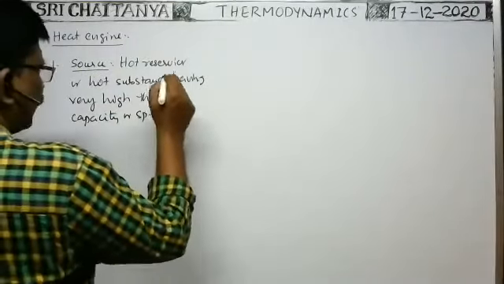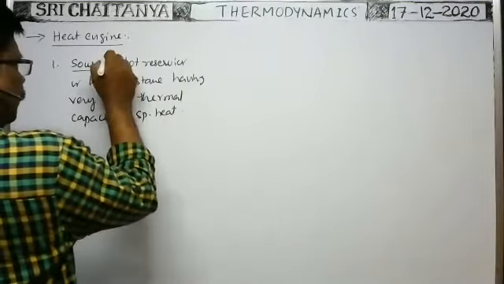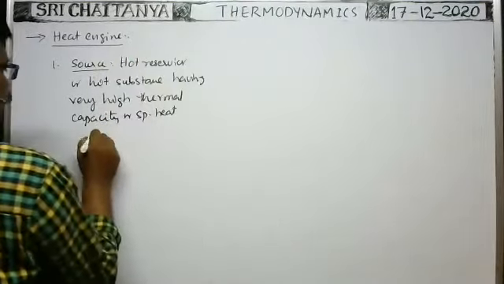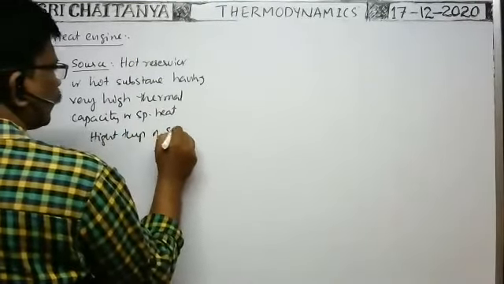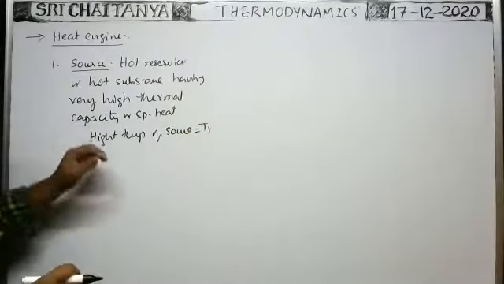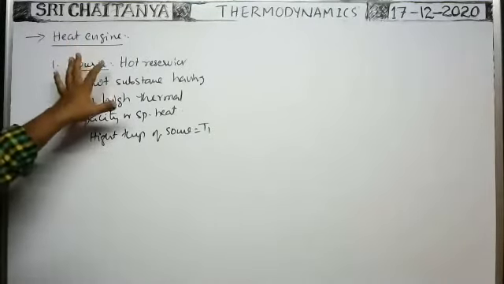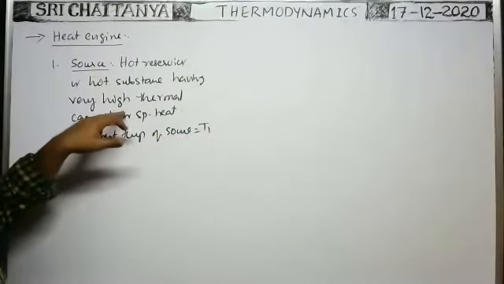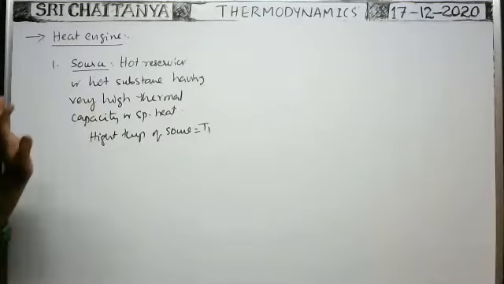The temperature of the source is maintained at a high temperature T1. The temperature of the source is equal to T1. It is kept at a constant temperature T1. Even if you take some heat energy from the source, there is no change in the temperature because of this high specific heat or high thermal capacity. That is the importance of this source.